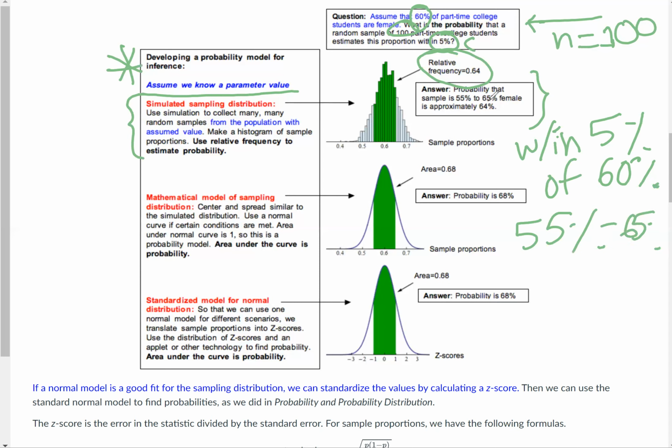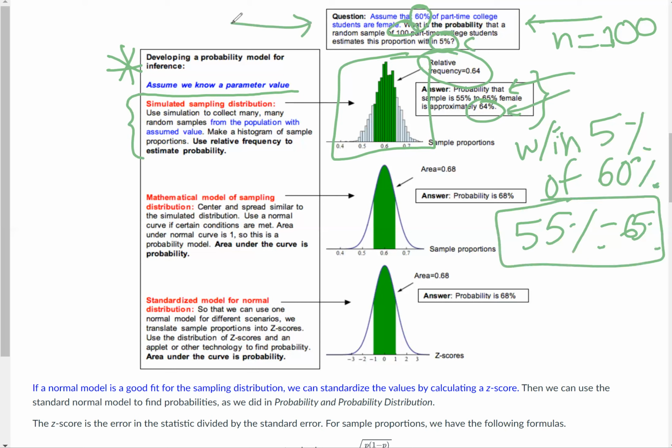That's where they got those numbers here. The probability that the sample is between 55 and 65% female is approximately 64%. So they're just saying of all those random samples they took, they graphed them on the histogram, 64% of those random samples were within that range that they asked about in this question, within 5% of the population.